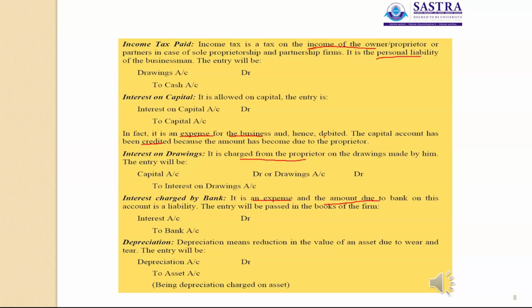Then the next one is depreciation. Depreciation means reduction in the value of an asset. So that is the meaning of depreciation. The journal entry for depreciation is depreciation account debit to asset account.